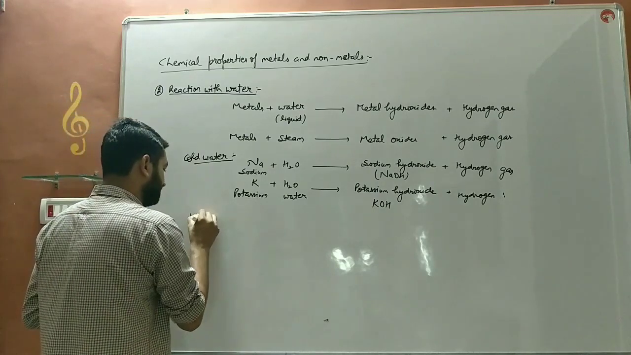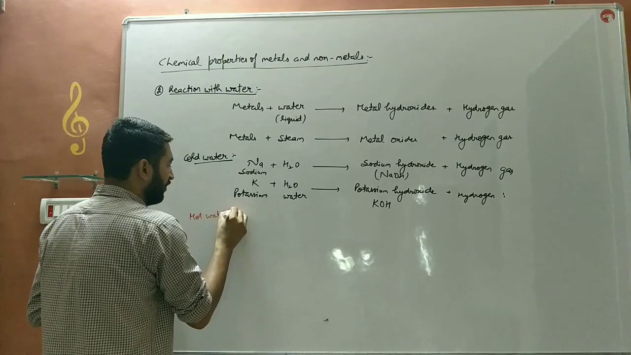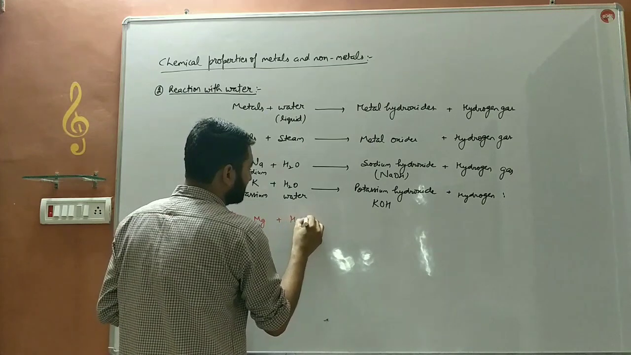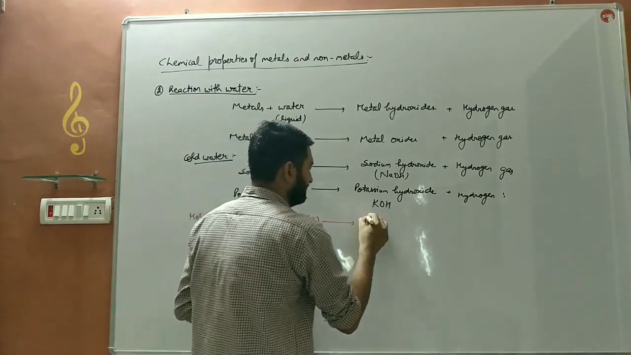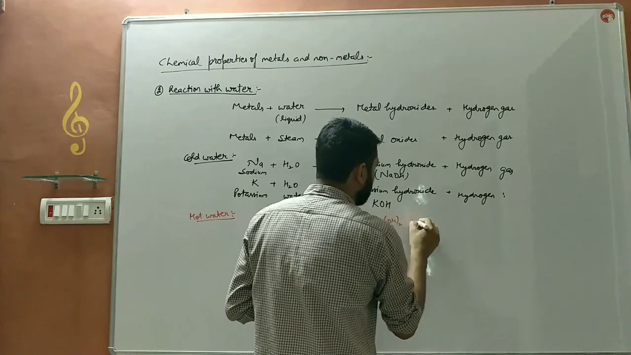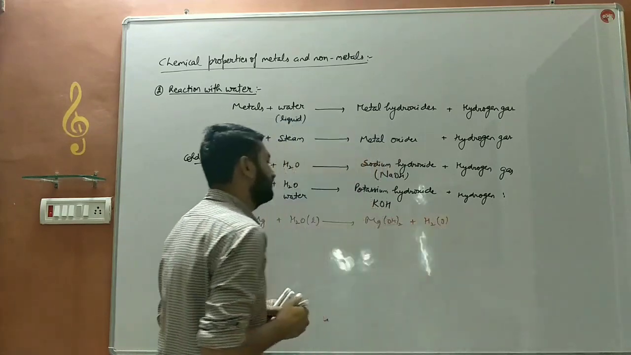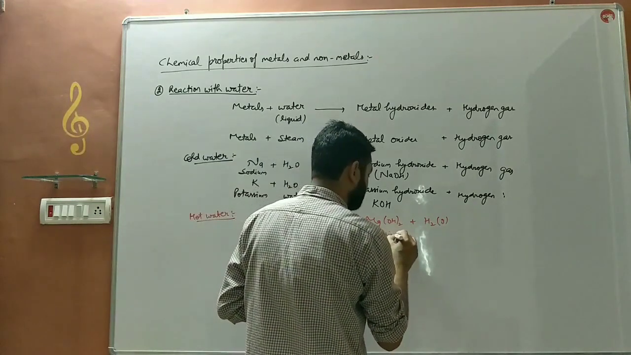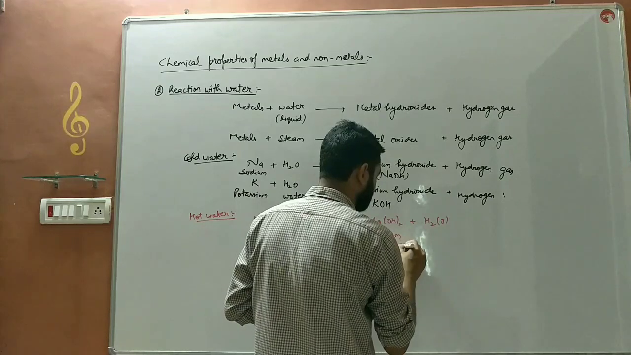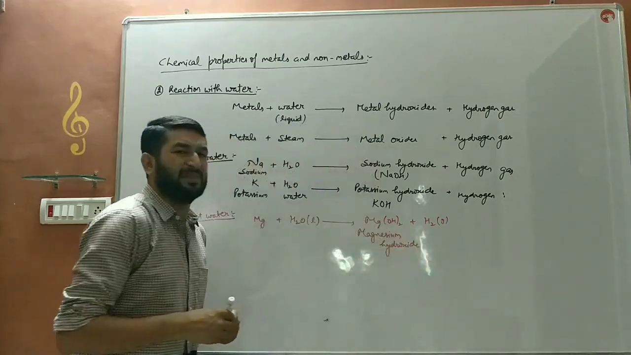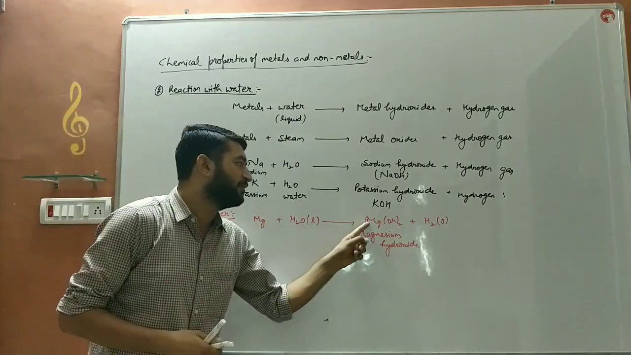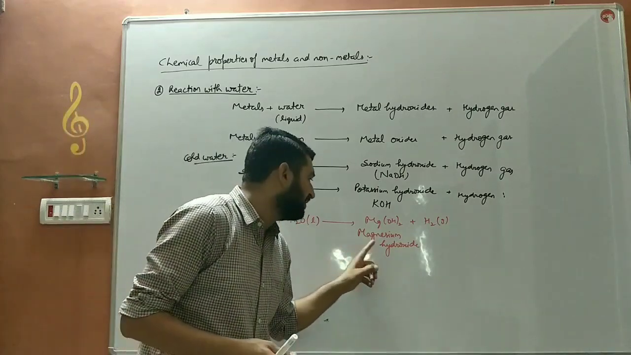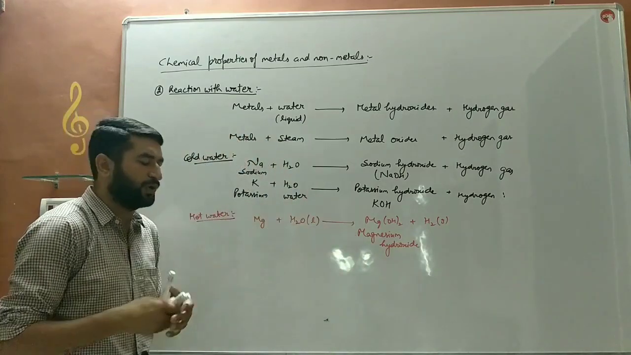Next, with hot water, magnesium reacts with hot water to form magnesium hydroxide, and hydrogen gas is produced. This is the formula of magnesium hydroxide. In class 8 you would have to cram them, but in class 9 or after you will be able to form them. So for the sake of class 8, just remember the names only. Don't go for the formulas if you don't want to.